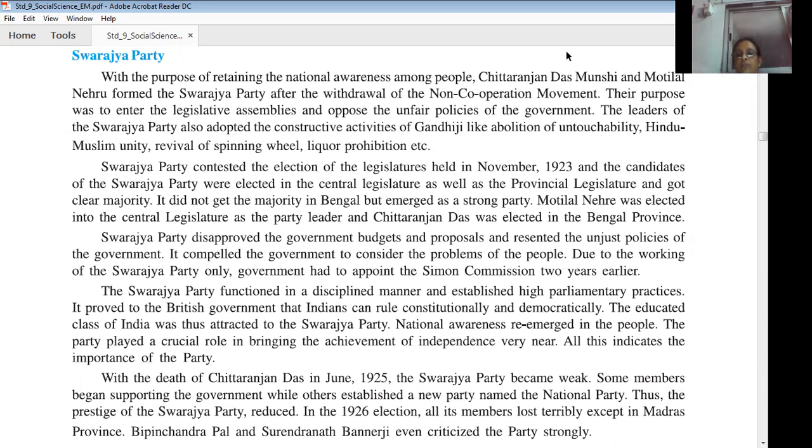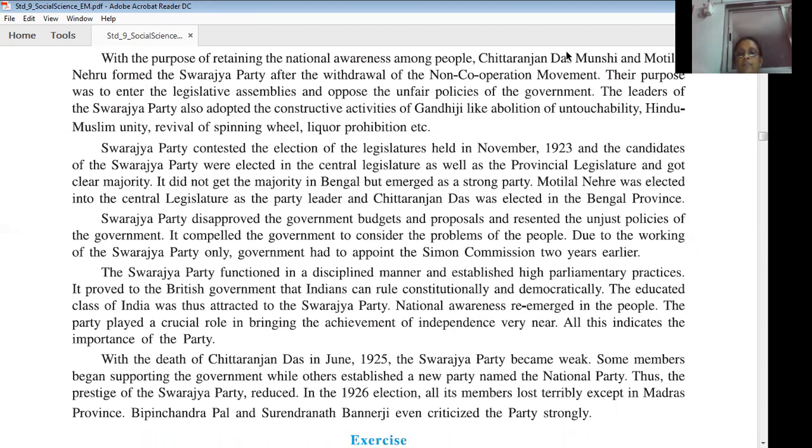In the 1926 election, all its members lost terribly, except in Madras province. So in 1926, there was an election. In that election, all the members were defeated, and only in Madras they got the victory. Bipin Chandra Pal and Surendranath Banerjee even criticized the party strongly.